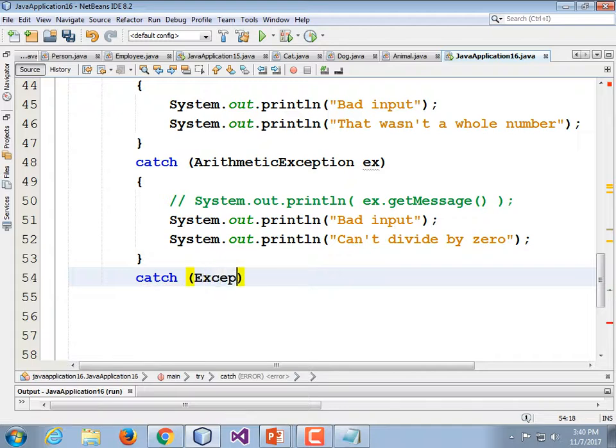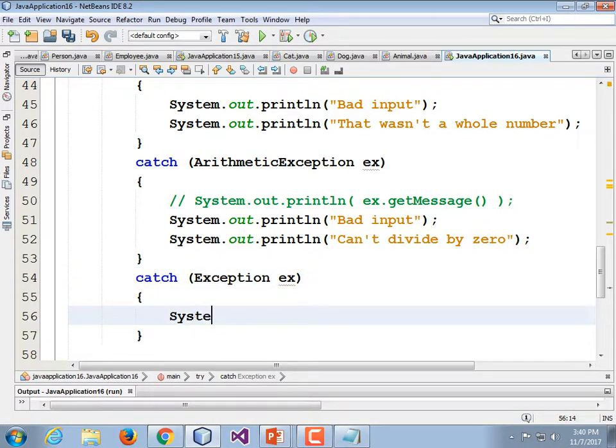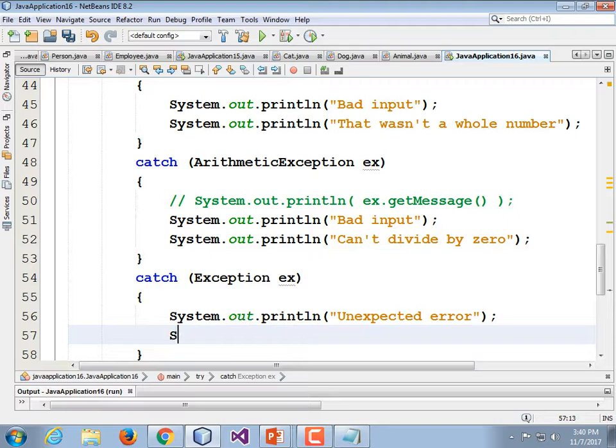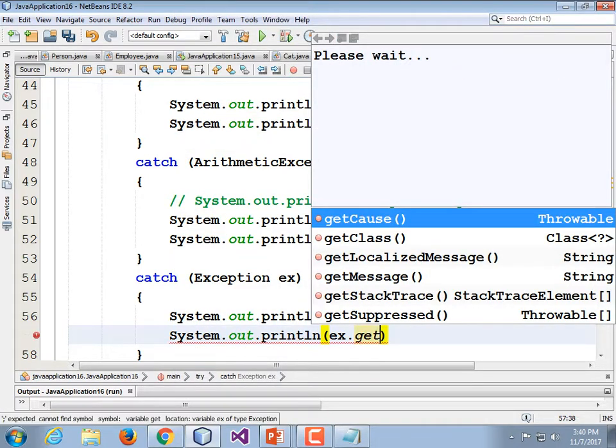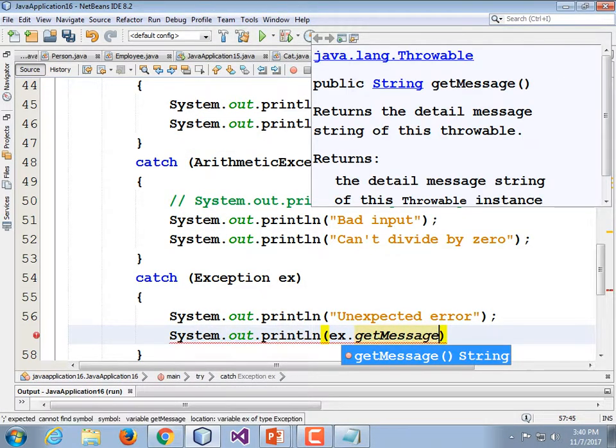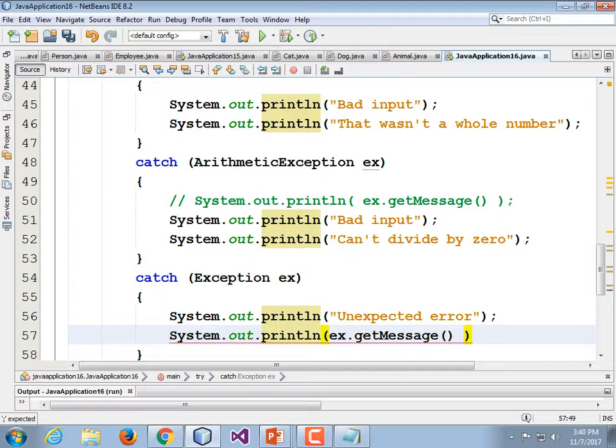Catch Exception ex. System.out.println unexpected error semicolon. System.out.println ex.getMessage() semicolon. Pause if you need time to type that in.